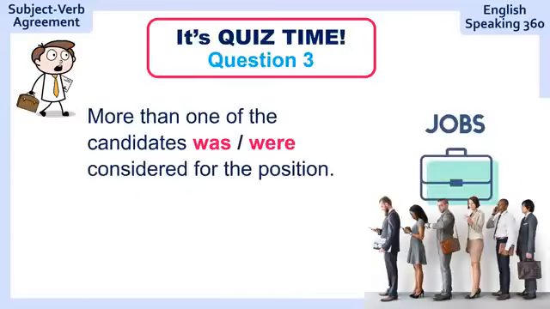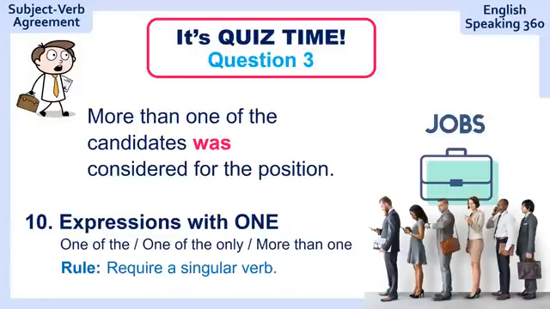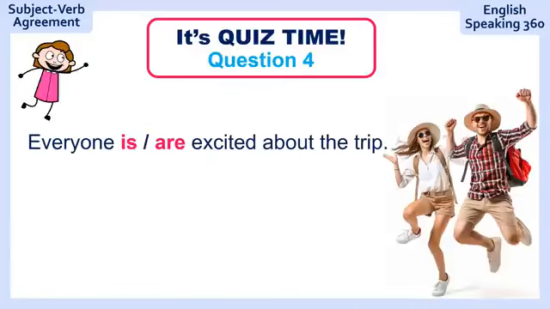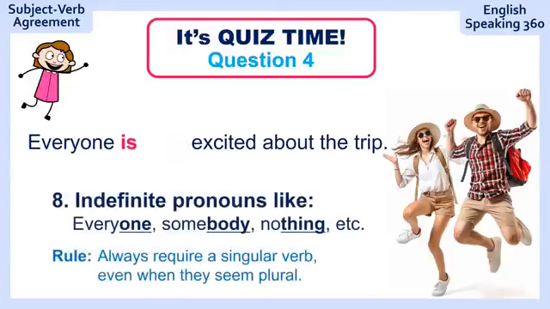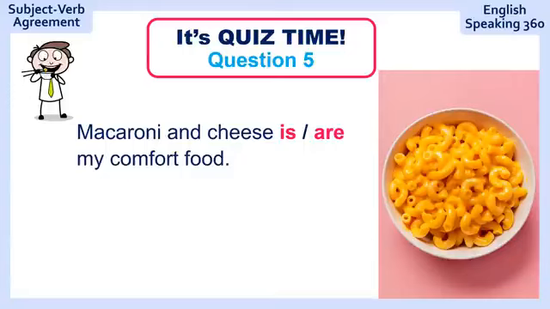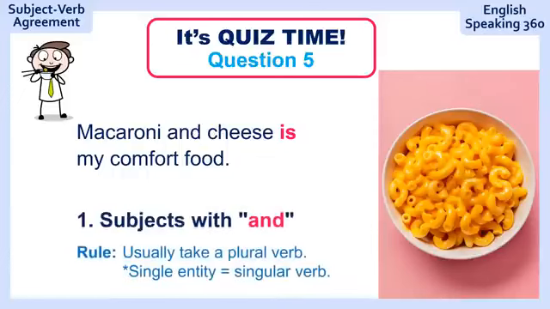More than one of the candidates considered for the position. More than one of the candidates was considered for the position. Rule number 10. Question 4. Everyone excited about the trip. Everyone is excited about the trip. Rule number 8. Question 5. Macaroni and cheese, my comfort food. Ready? Macaroni and cheese is my comfort food because it's one single entity. Mac and cheese is one dish.